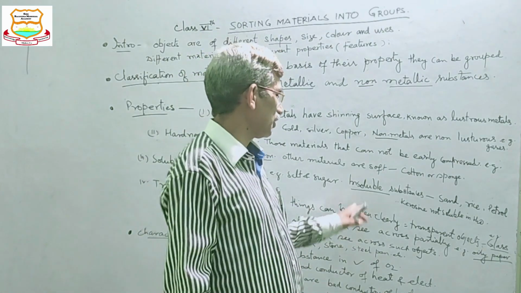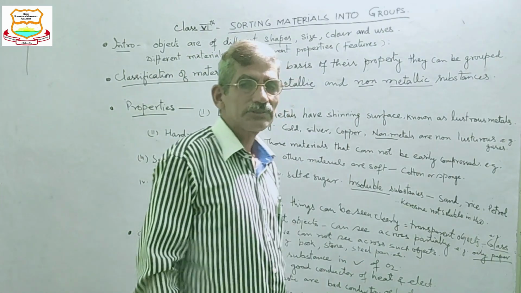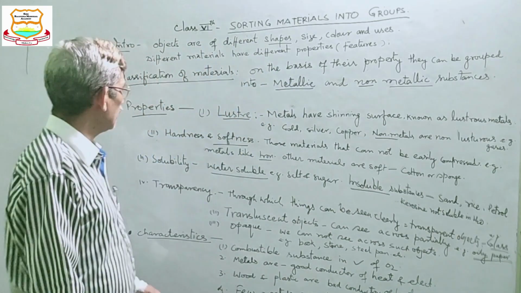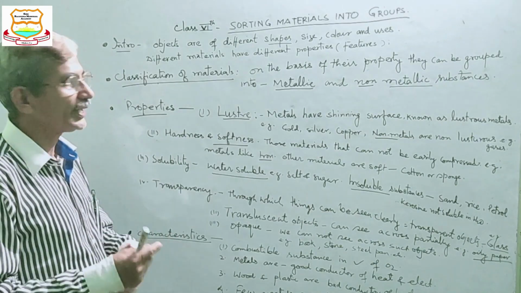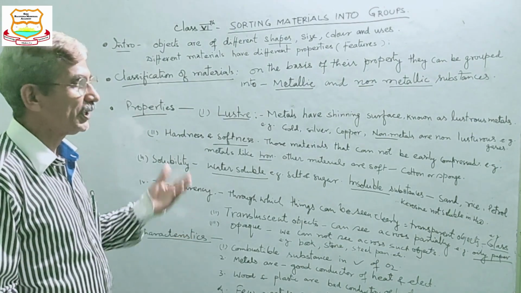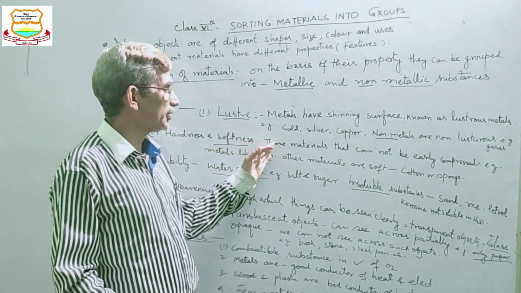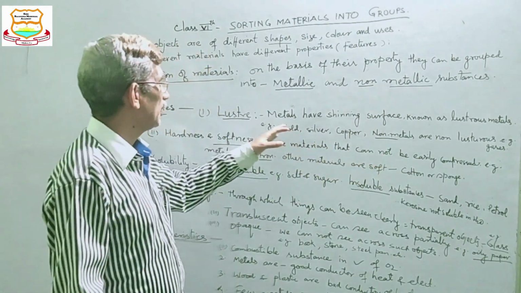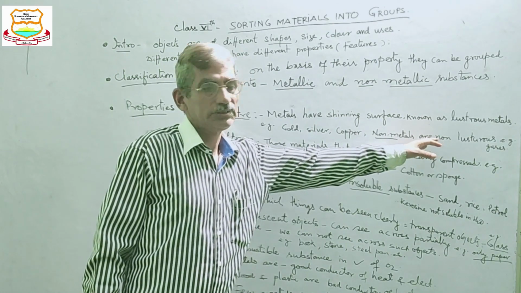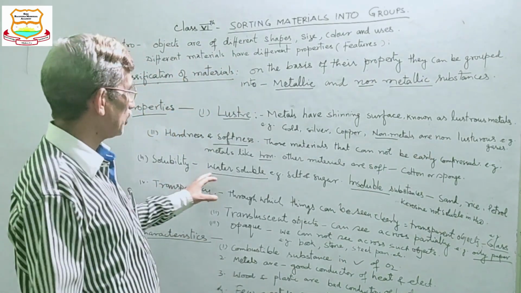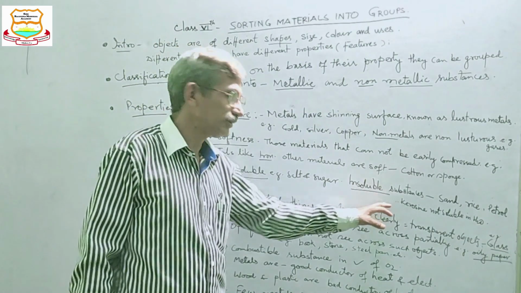Such substances are known as insoluble substances. So on the basis of property, we are categorizing materials into hard and soft substances, lustrous and non-lustrous substances, and similarly soluble and insoluble substances.